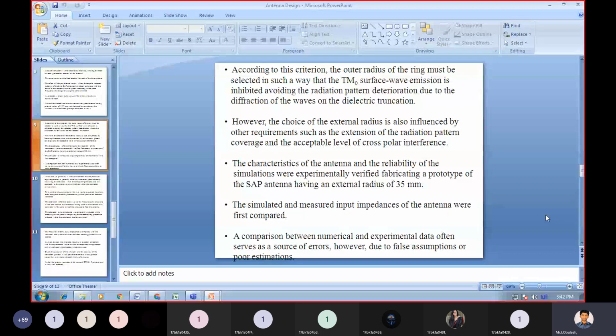According to this criteria, the outer radius of the ring must be selected in such a way that the TM0 surface wave emission is inhibited, avoiding the radiation pattern deterioration due to the diffraction of the waves on the dielectric truncation.